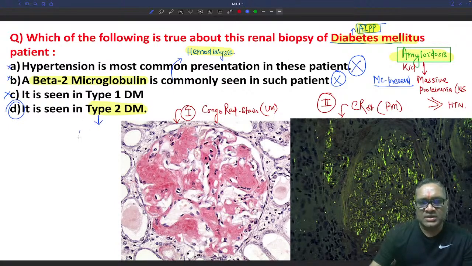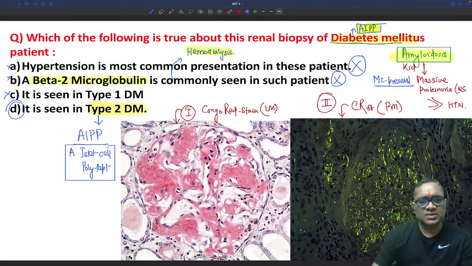In type 2 diabetes only you will see amyloidosis, right? A is amyloidosis, and I is islet cell associated polypeptide, right? So this protein will be getting deposited; islet cell associated polypeptide will be present in this type 2 diabetes. This type 1 diabetes you are not going to see, right?